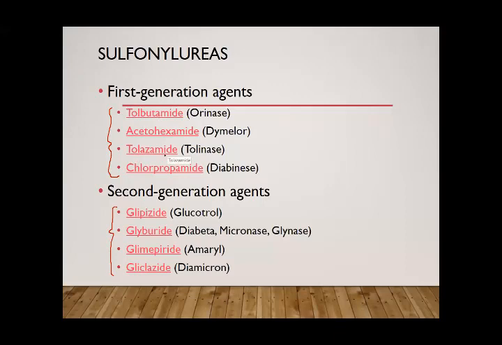acetohexamide, tolazamide, and chlorpropamide. These are the first generation sulfonylureas. In the second generation, practically these drugs are used: glipizide, they all start with G, so it is easy to remember: glipizide, glyburide, glimepiride, and gliclazide. Okay, you have to remember this. They are very commonly used, especially glimepiride, Amaryl, you must have often heard, Diamicron you must have often heard. These are the trade names, and these drugs are available with these names: glipizide, glyburide, glimepiride, and gliclazide.